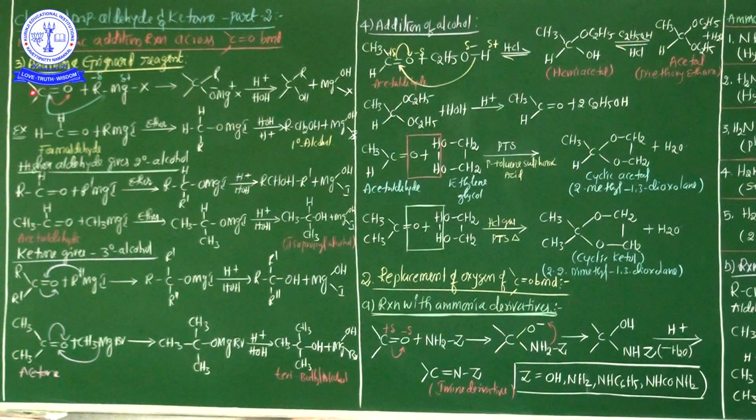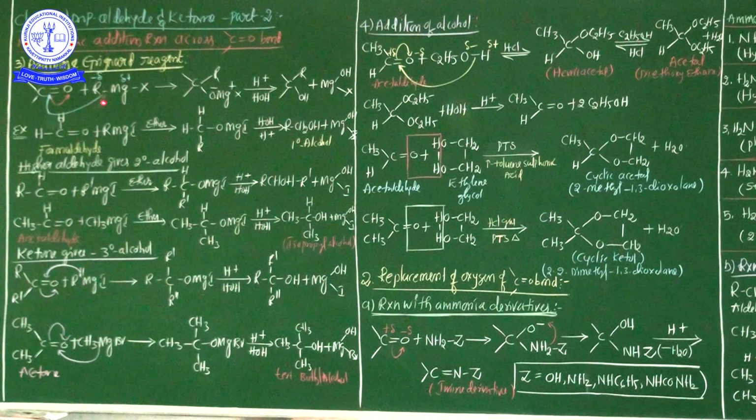Now see here, this is the general representation equation for this reaction. This is a carbonyl compound. In this carbonyl compound, you know the mechanism very well, how the bond between carbon and oxygen cleaves. First of all, in this carbonyl compound, the pi electrons migrate to the oxygen side. Why do they migrate to the oxygen side? Because oxygen is a highly electronegative element. So between the carbon and oxygen, the pi electrons migrate to the oxygen side. Hence the carbon shows a partial positive charge and the oxygen shows a partial negative charge. This is the polarization in the carbonyl compound.